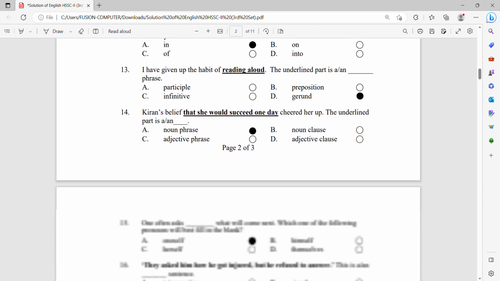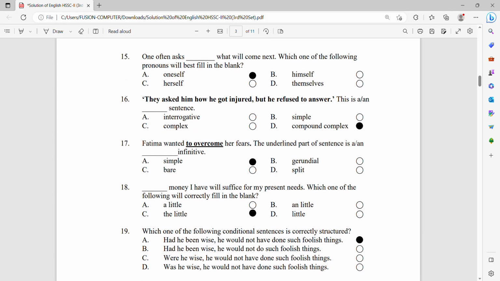Next is MCQ number 15. One often asks, what will come next? Which one of the following pronouns will best fill in the blank? Number 1, oneself. Number 2, himself. Number 3, herself. Number 4, themselves.